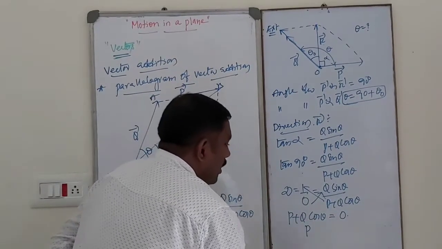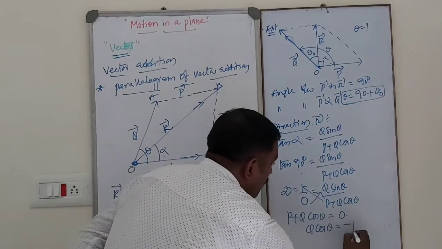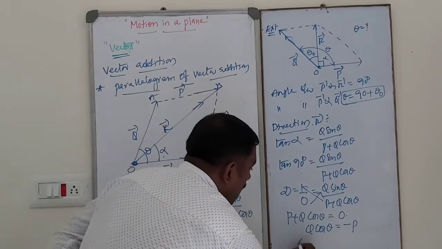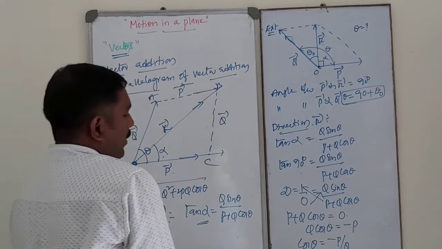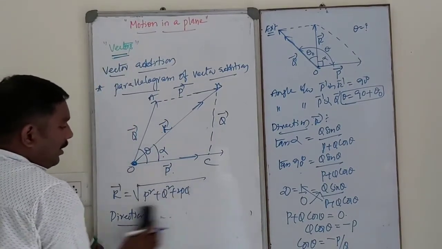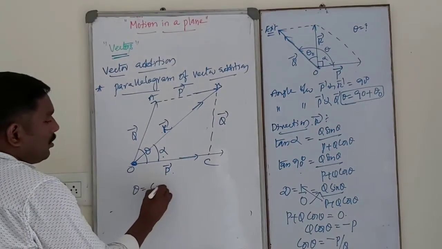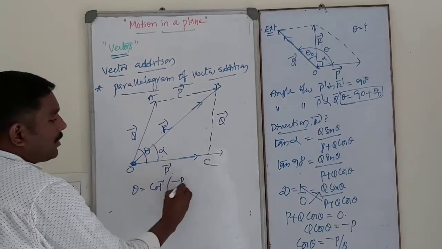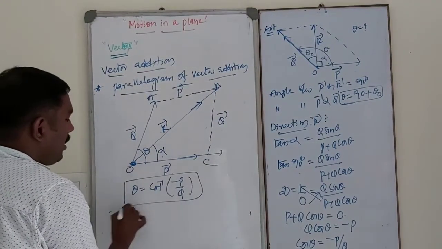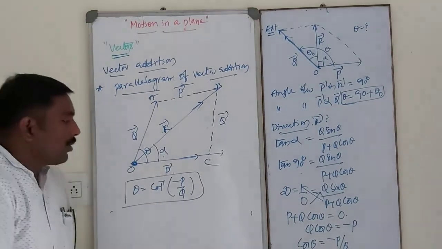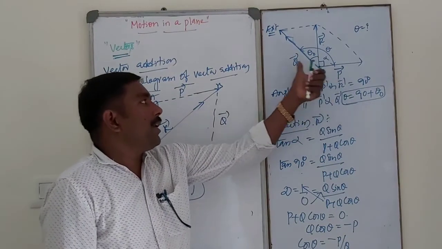So Q cos theta is equal to minus P. Cos theta is equal to minus P by Q. Then theta is equal to cos inverse of minus P by Q. See, dear student, by using this formula we calculate the direction, that is the angle between P and Q.